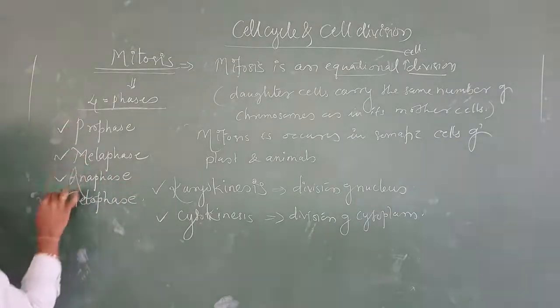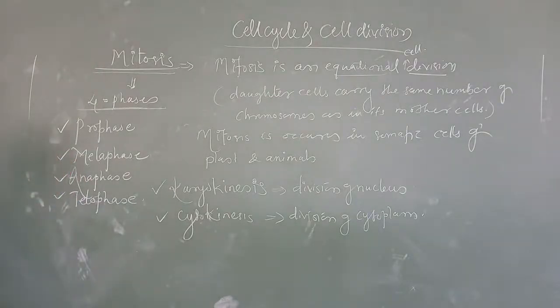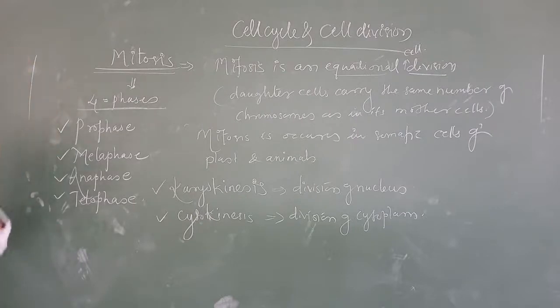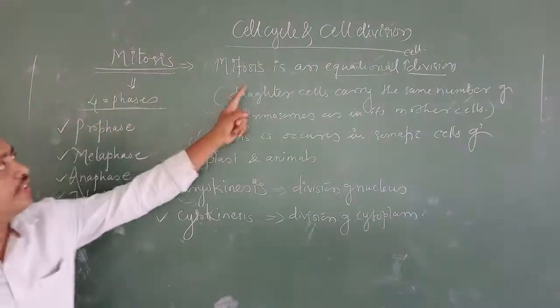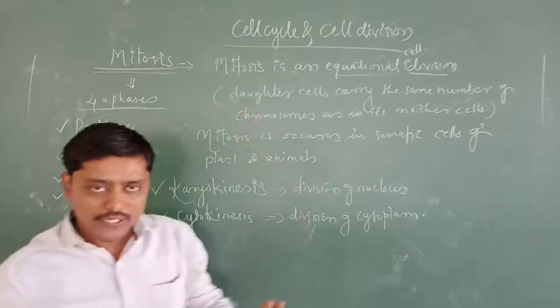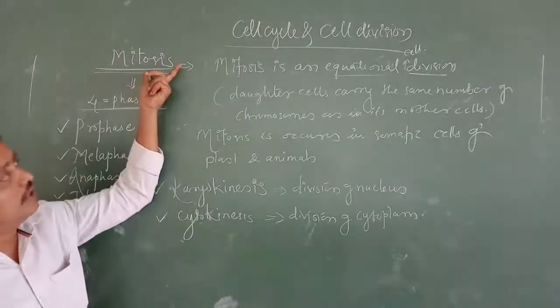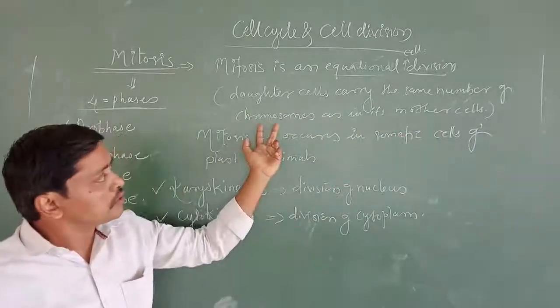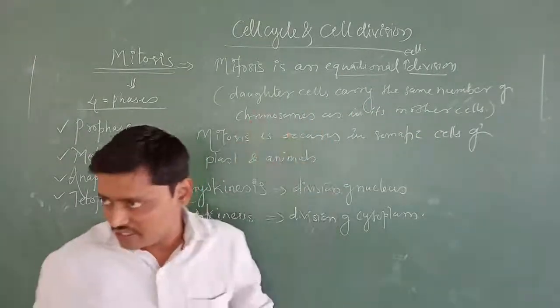These are the four phases to complete mitosis. Understood? So mitosis is the type of cell division in which the equational cell division occurs. The resulting daughter cells carry the same number of chromosomes as in their mother cells.